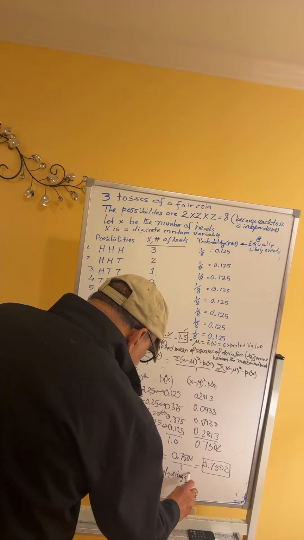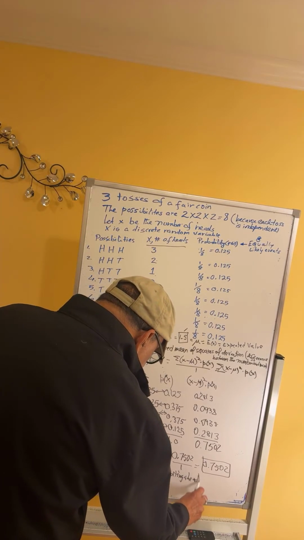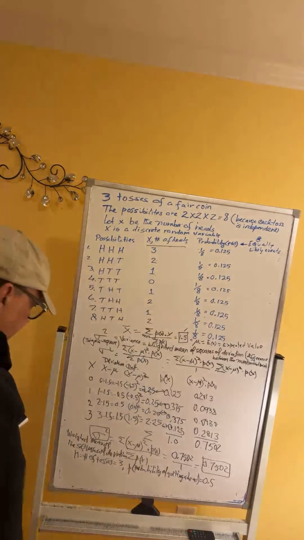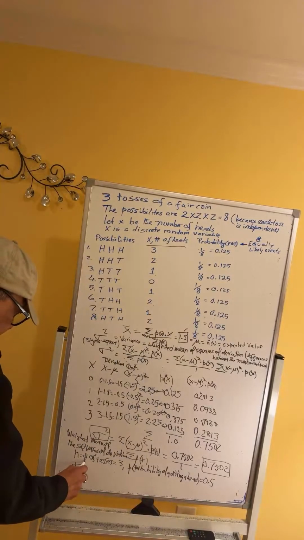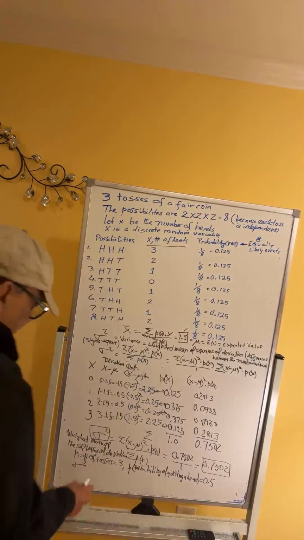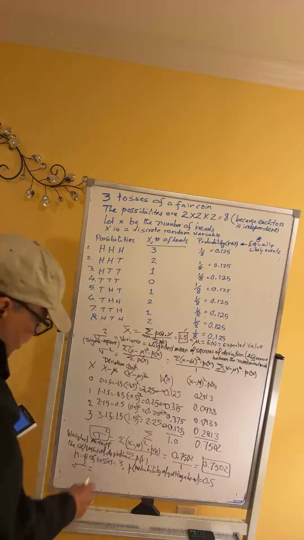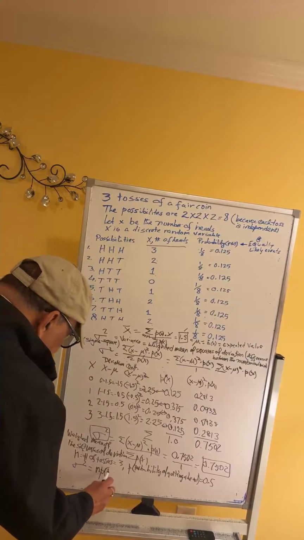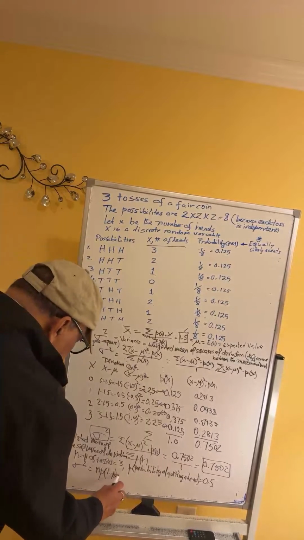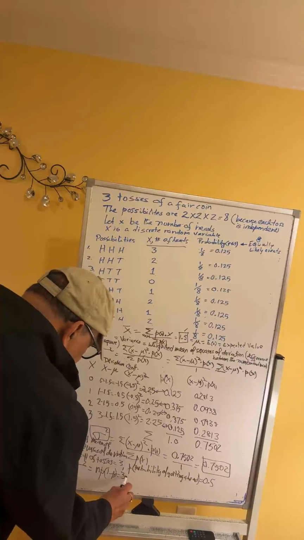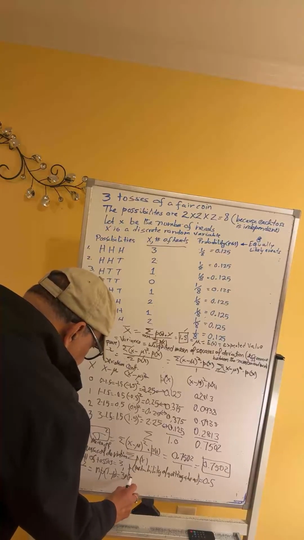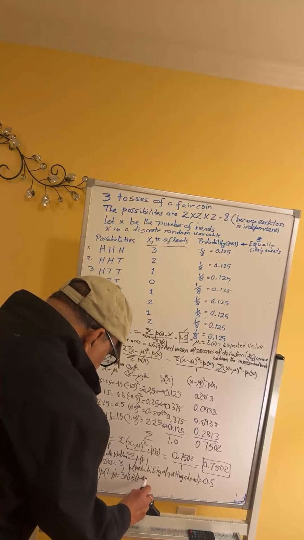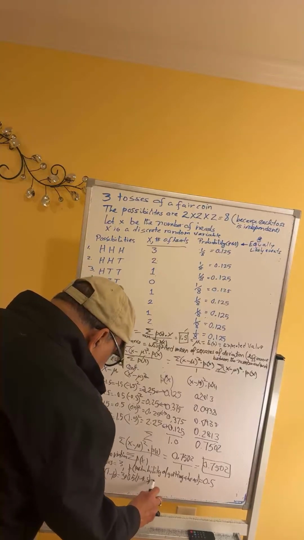As you know, in the long run that will be equal to 0.5. So your variance sigma square in a binomial probability is n times p times (1 minus p). If we plug in the value of n as 3, multiplied by the probability of success 0.5, times 1 minus 0.5, let's see what we get.